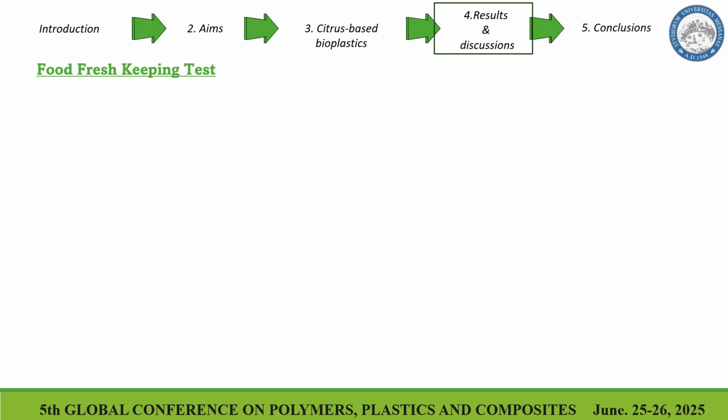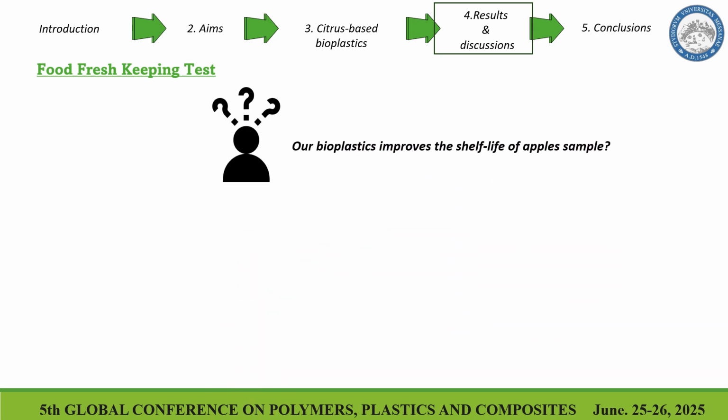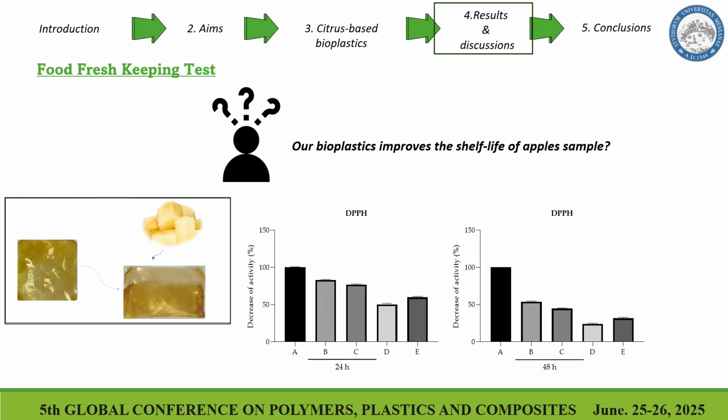Finally, to see if our bioplastics could improve the shelf life of foods, we performed the food freshness test. So we analyzed some parameters for 2 days on Malus domestica. In fact, we obtained a rectangular bag from the plastics. We put apple samples inside, and in this way we produced different samples: with only polyvinyl alcohol, with polyvinyl alcohol after the functionalization, and obviously an apple sample without packaging. And then we analyzed the scavenger activity of the apple samples with antioxidant assays and also with the colorimetric analysis.